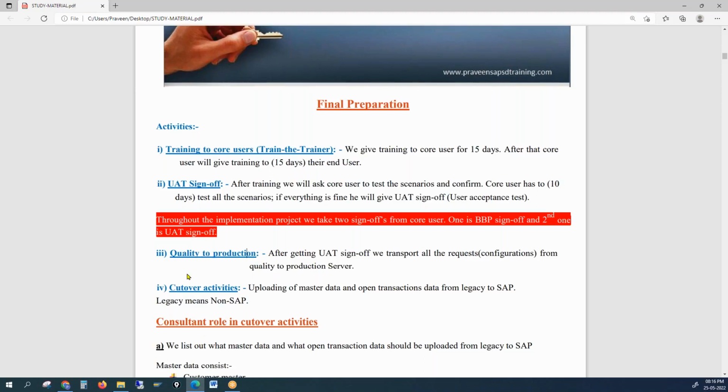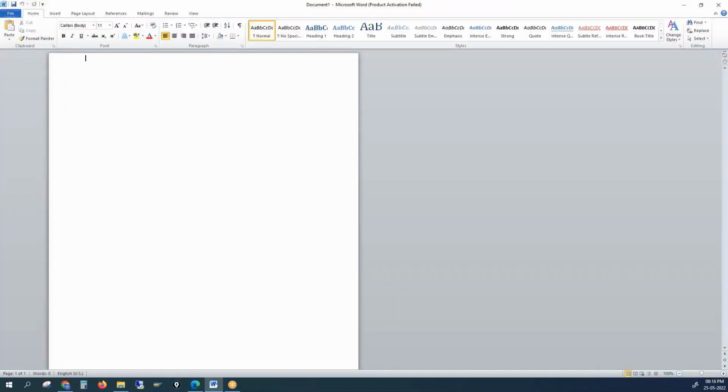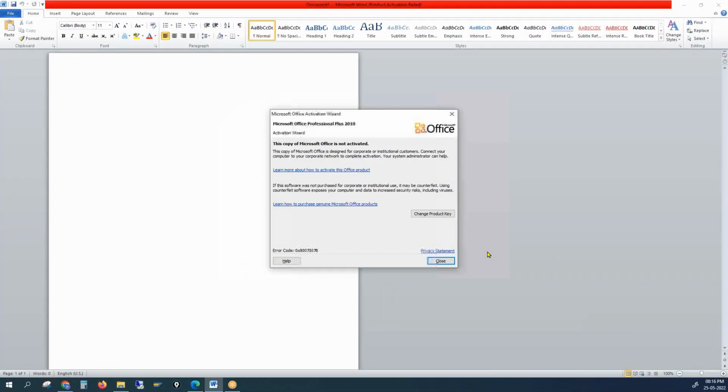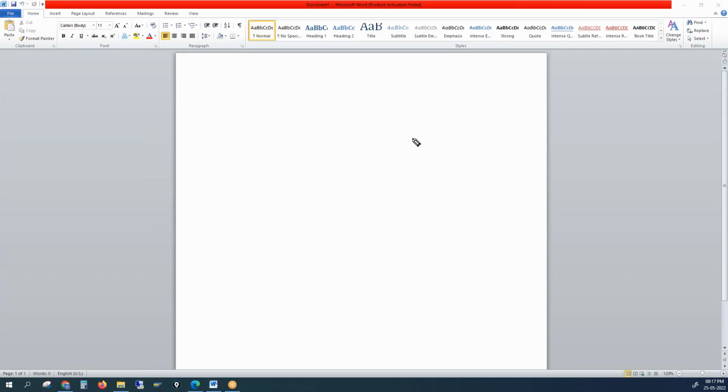Okay, so now in which server are the configurations? Anyone? Now the configurations are in which server? Development. No, why is it development? We already moved it to testing. Testing has been done. Now it is in production. Quality is also completed. Now production.